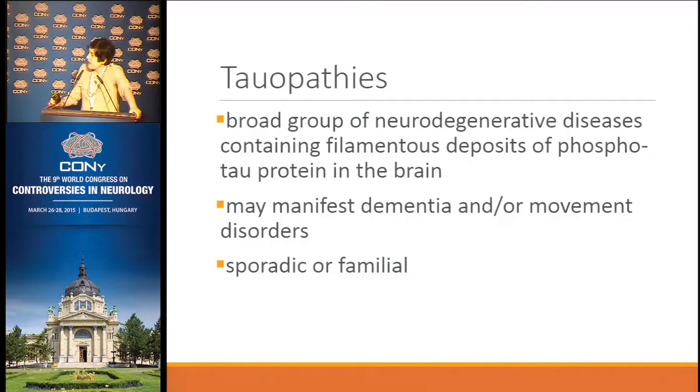It can be sporadic, it can be familial. We know about the tau mutations that give rise to some autosomal dominant forms, but there are also some other variants that cause disease. And as the years pass, we have more tauopathies in our repertoire. So we are always learning more about it.